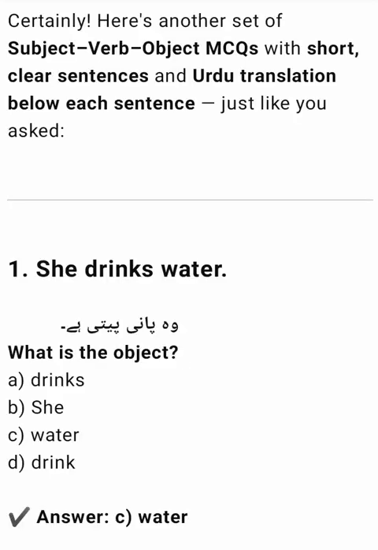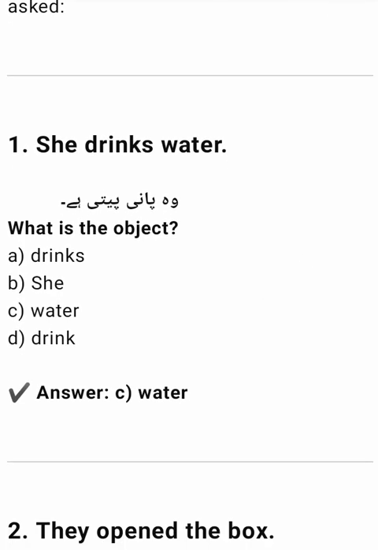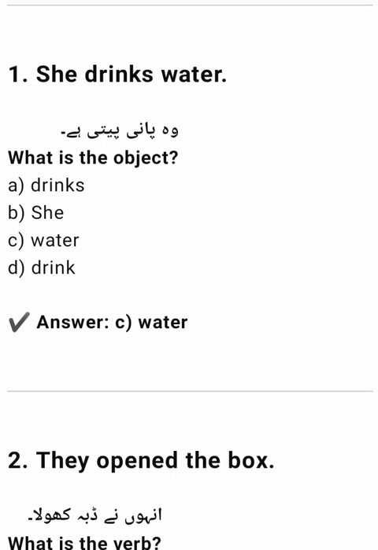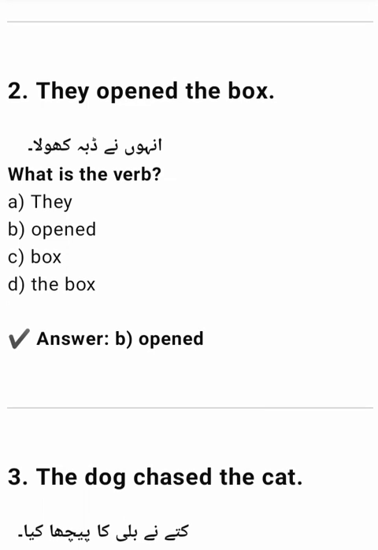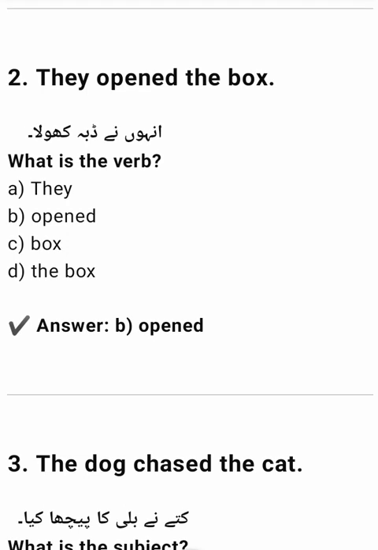Certainly. Here's another set of subject-verb-object MCQs with short, clear sentences and Urdu translation below each sentence, just like you asked. 1. She drinks water. Wo pani peeti hai. A. Drinks. She see water. Drink. Answer. See water. 2. They open the box. Inhone dabba khola. What is the verb? A. They. B. Opened. C. Box. D. Opened.